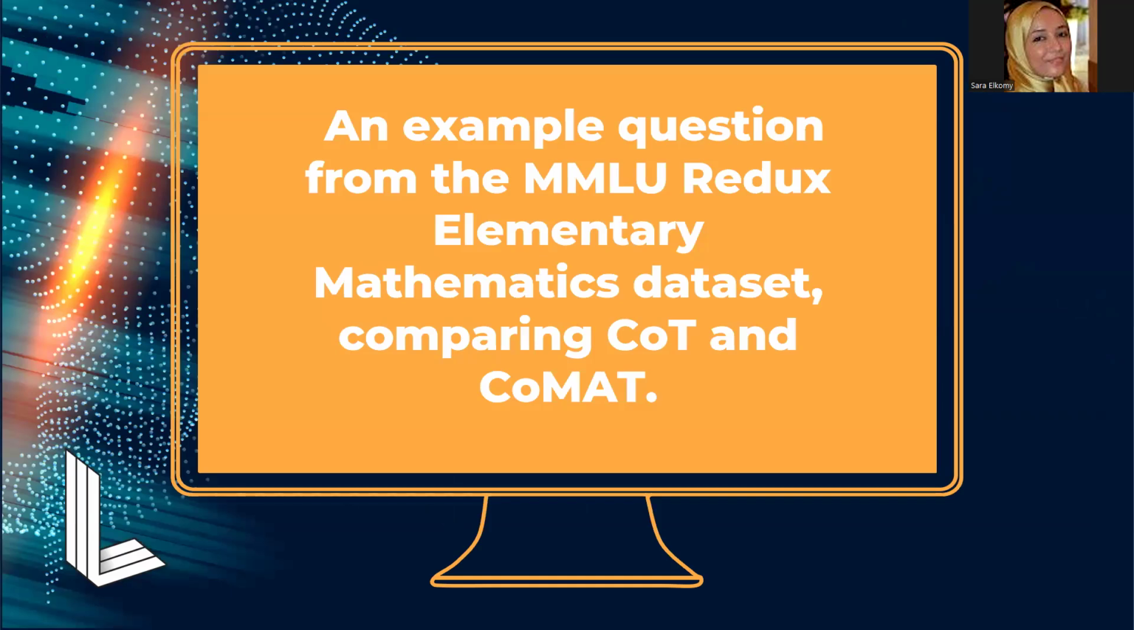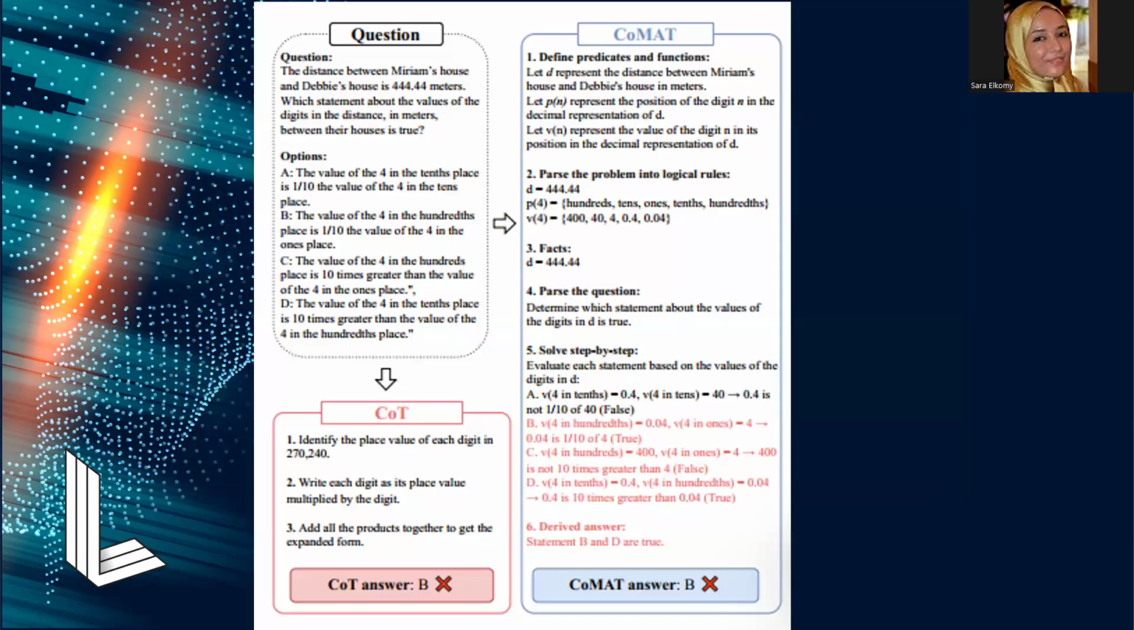We just regenerated the GitHub repository and took one example from the research paper and ran the code. The example is from the MMLU-Redux elementary mathematical dataset, comparing code and CoMAT. Here is the example.